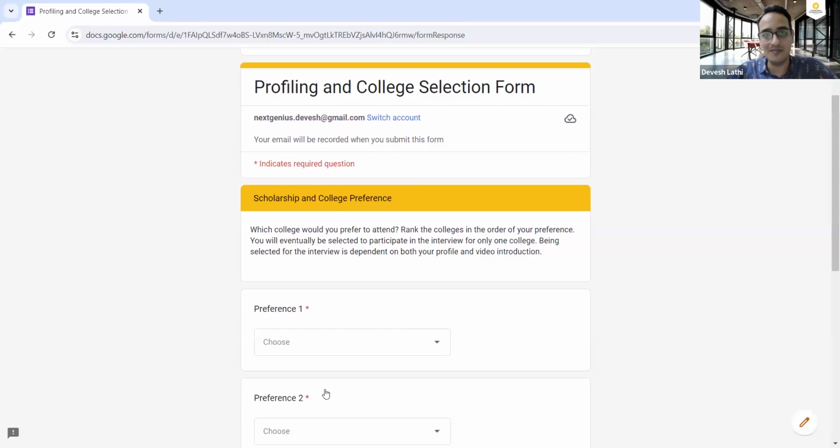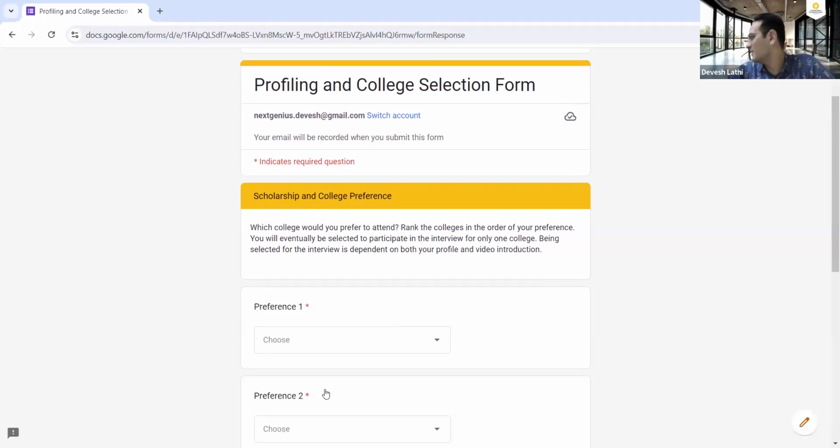This is the most important section now. Here we'll ask you to shortlist 5 colleges. Rank the 5 colleges in the preference order of where you want to go.